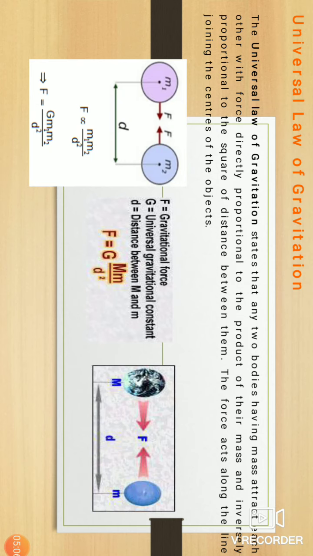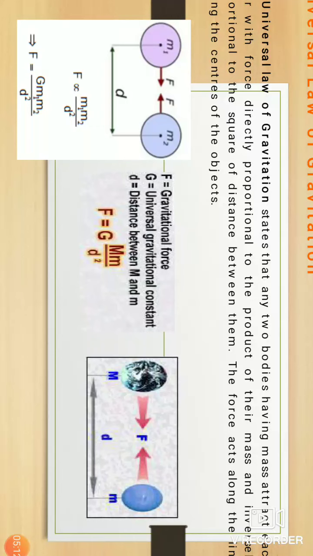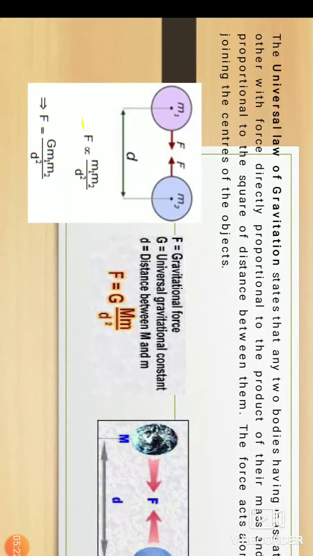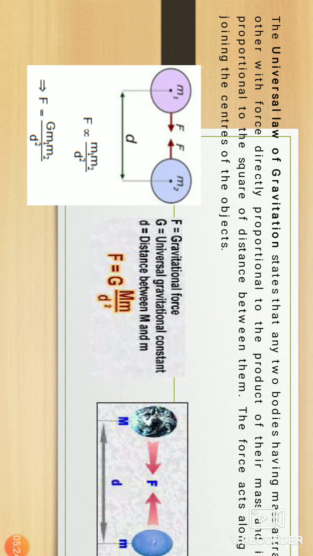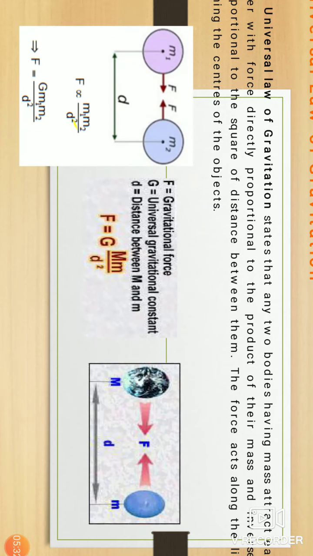The law states that any two objects, here the two objects are the moon and the earth, having mass attract each other with a force directly proportional to the product of their masses and inversely proportional to the square of the distance between them.